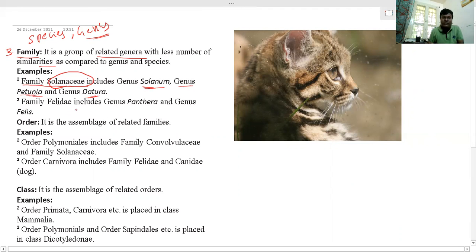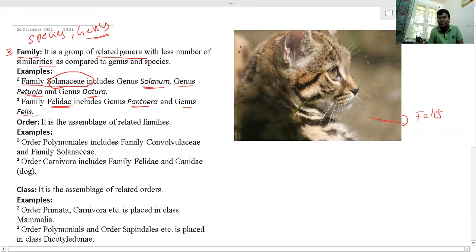And one more example in the case of animals: family Felidae. Panthera is one genus, and another genus is Felis. The cat belongs to the genus Felis. There is a question often asked: do the cat and the tiger belong to the same family?